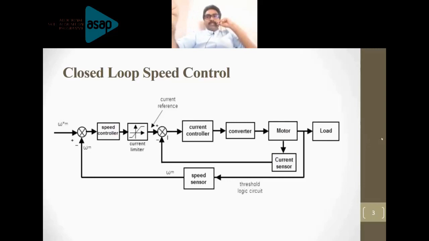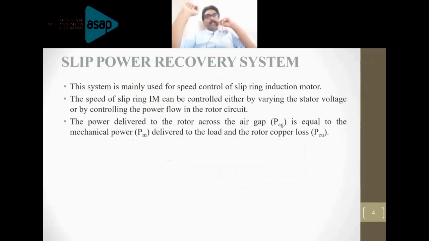So we are measuring the motor current with the help of the current sensor, which is compared with the reference current, obtained by processing the speed value. You are giving it to the current controller. The speed value is processed by the speed controller, and in order to convert it into current, it is given to the current limiter, and the current error is processed